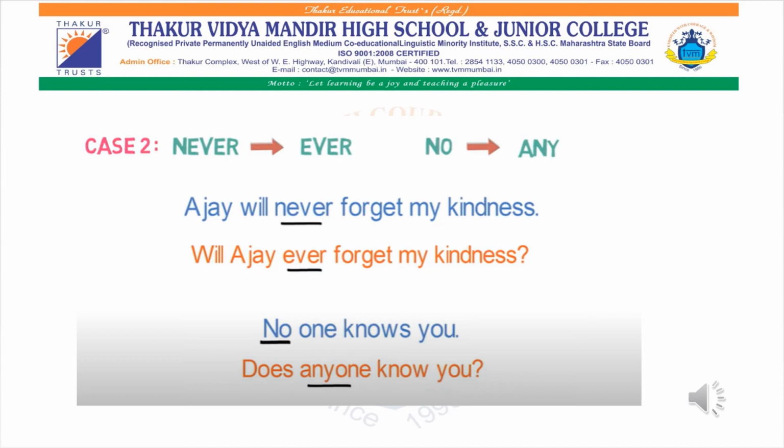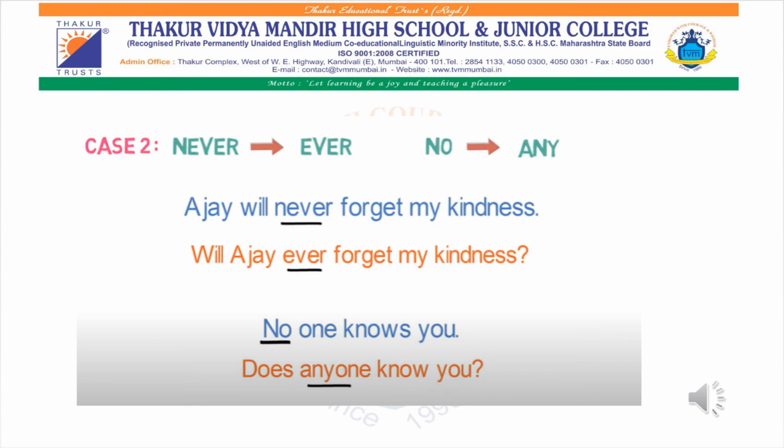Now, this was in regard to if they have told you to convert an assertive sentence to interrogative sentence. If they tell you to convert an interrogative sentence into affirmative sentence or declarative sentence, then instead of ever, you will add never. And instead of any, you will add no. That will be vice versa.